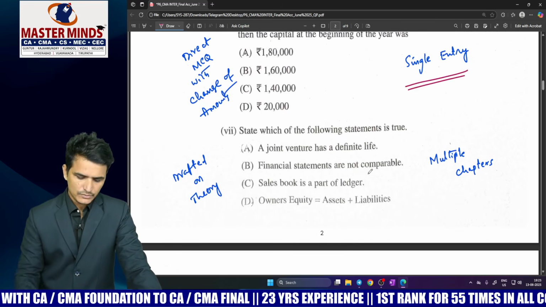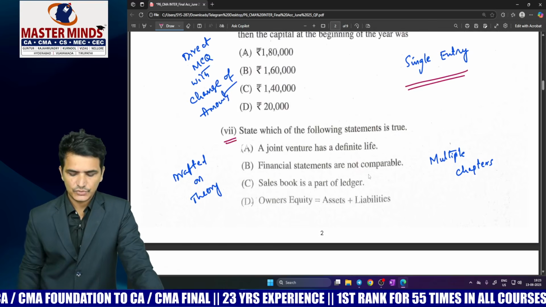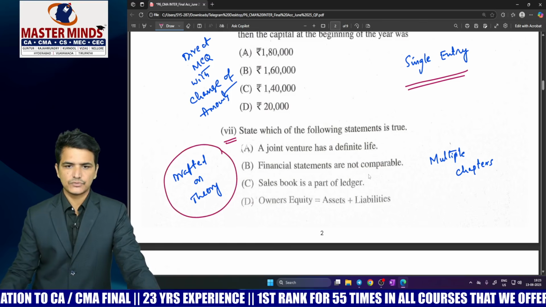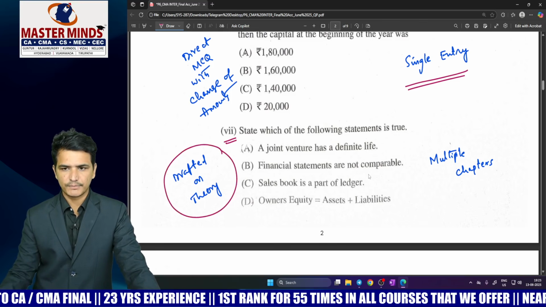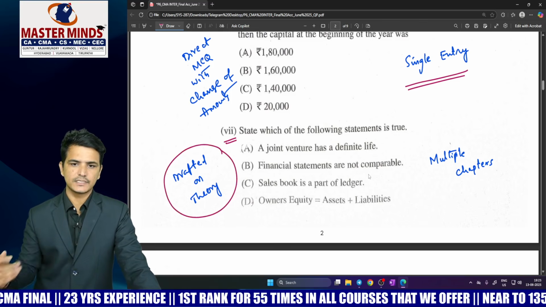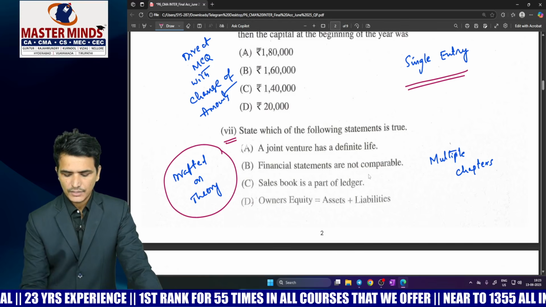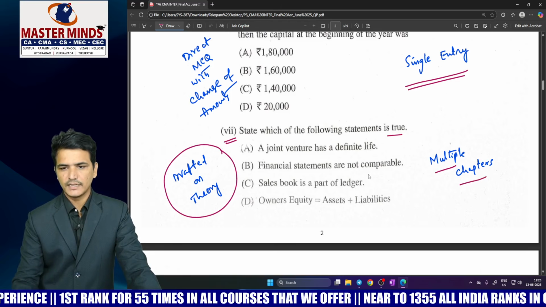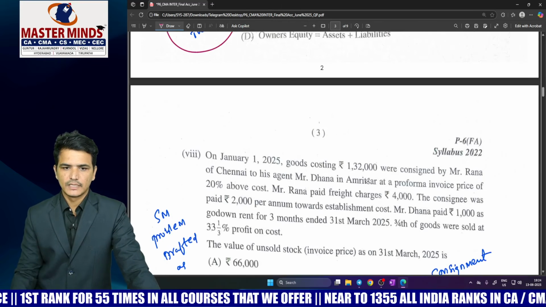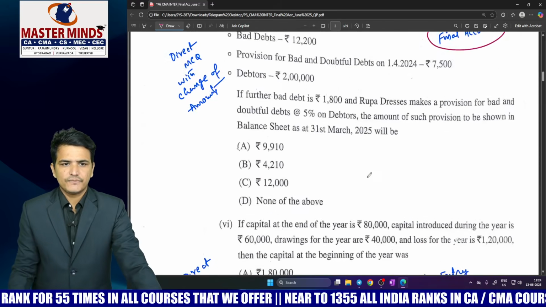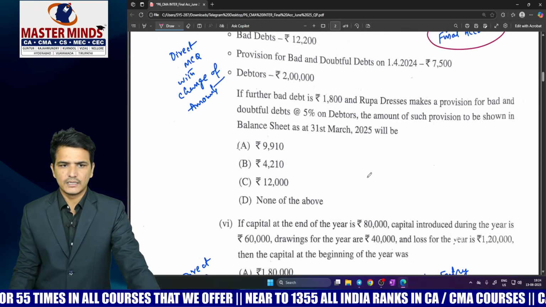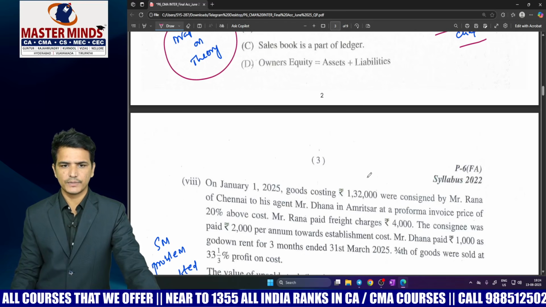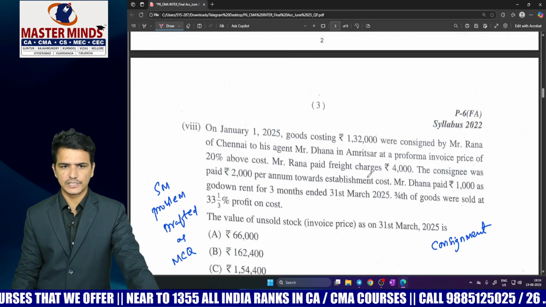And next coming to MCQ number 7. This is an MCQ drafted on theory, and this question was drafted not only from a single chapter. Here they have taken some sentences from multiple chapters, and they are asking which of the following is the true statement. So this is a question drafted on theory from multiple chapters. If you see, majority of the MCQs are drafted MCQs only, and very few MCQs are direct MCQs, and they are also not giving copy paste style of MCQs, even changing the amounts also.